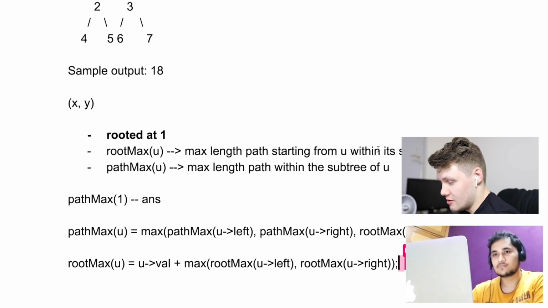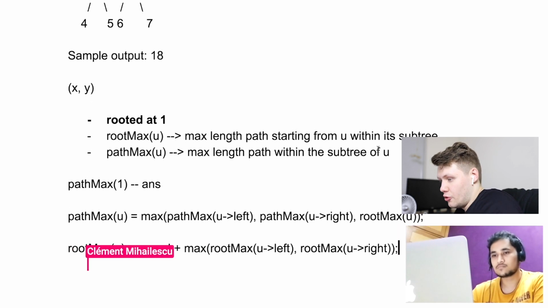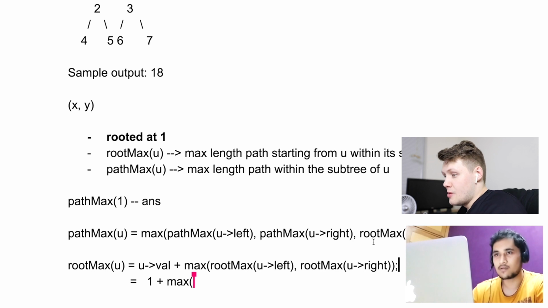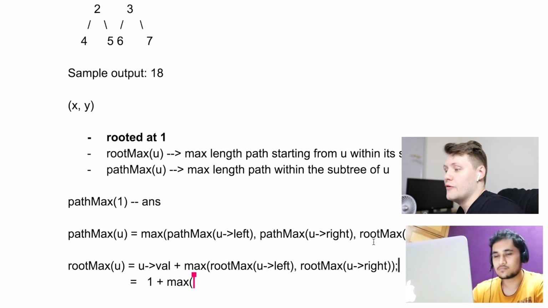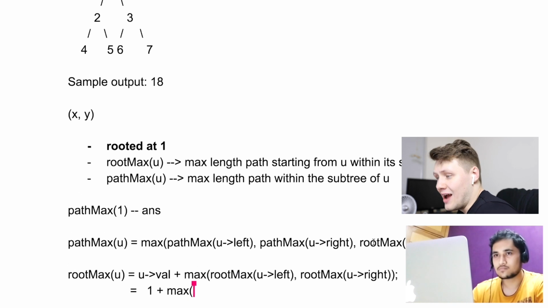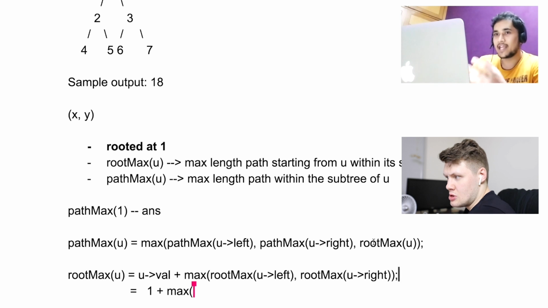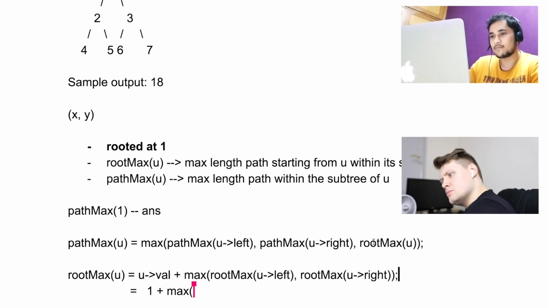So this would be equal to 1 plus max of root max of 2 and root max of 3. But root max of 2 would be 4 to 5, right? No, root max is the path starting from that point. So it can be either 2 to 4 or 2 to 5.